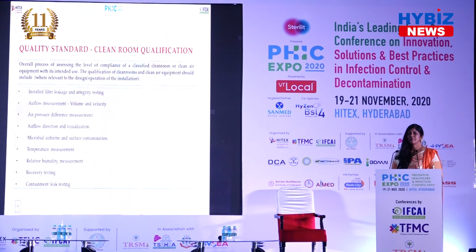Suppose some problem comes in your differential pressure, it is gone. Really gone. So DP is one of the most important for an operating clean room. Once you design, you say that my DP has to be this much adjacent to this room, and then you go for the qualification. Once you qualify it, you have to maintain it to the set standards in routine operation also.